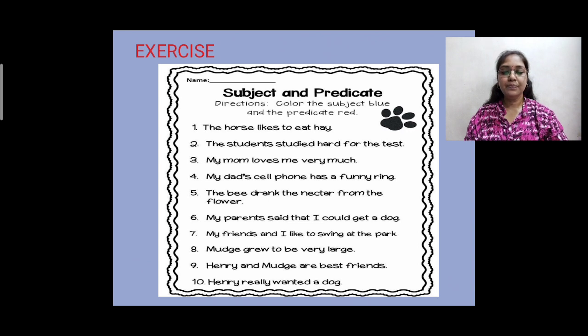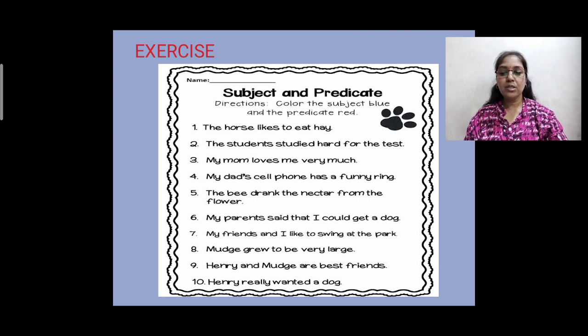Okay, found the answer? Let's mark them. What we are talking about in the sentence is the horse. The horse will be the subject, and what we are saying about the horse is likes to eat hay. So likes to eat hay is your predicate. Next one, the students studied hard for the test. We are talking about the students here, so the students is your subject, studied hard for the test is your predicate.